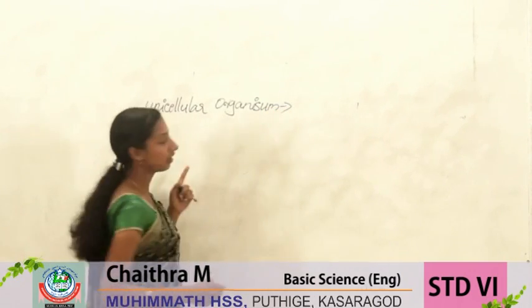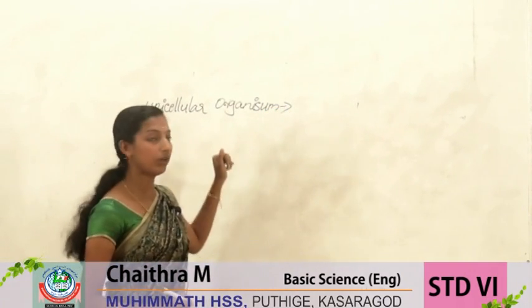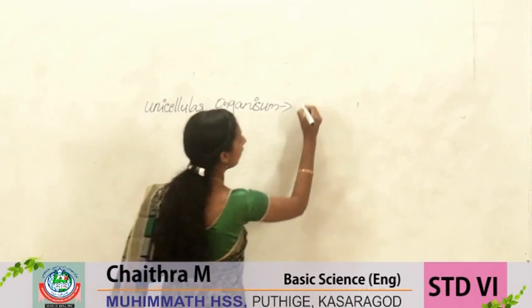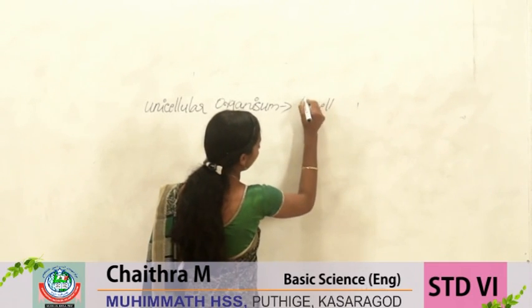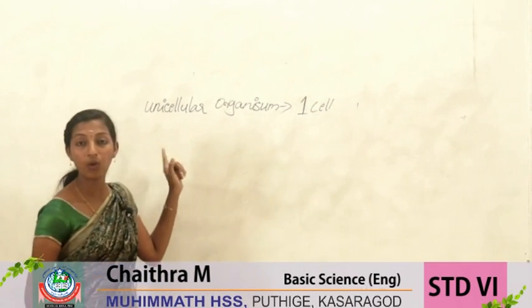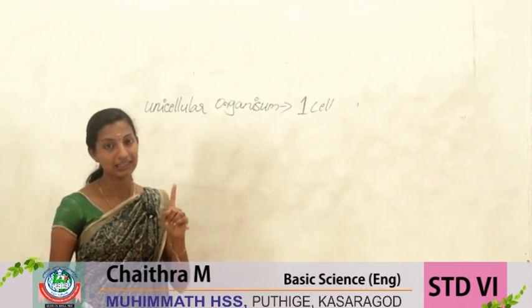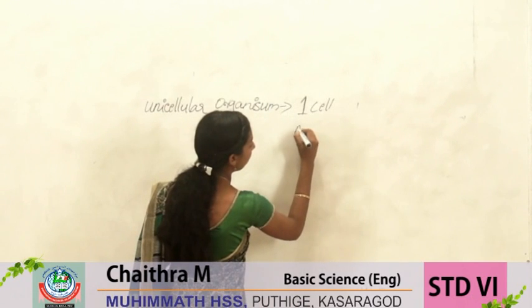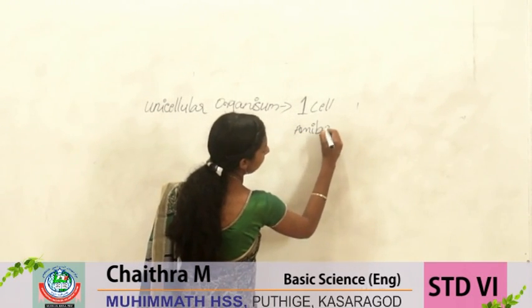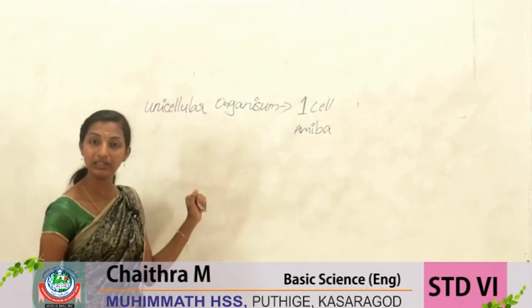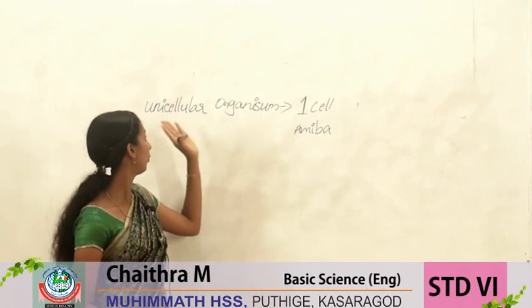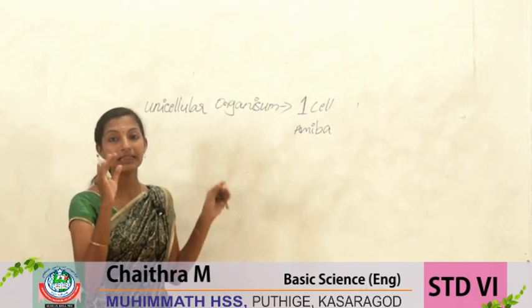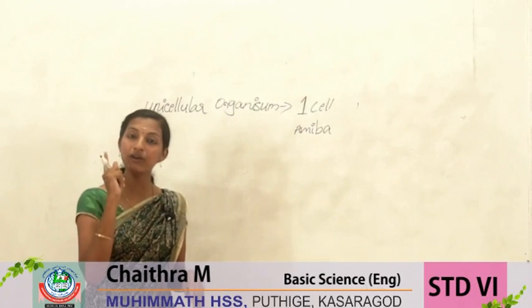What is a unicellular organism? A unicellular organism means the organism with only one cell.